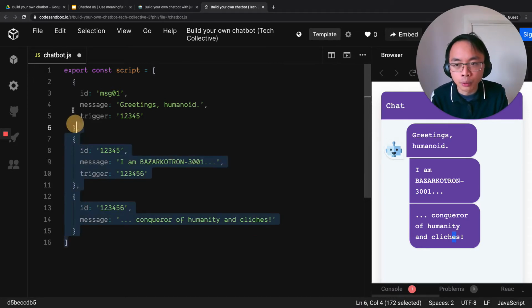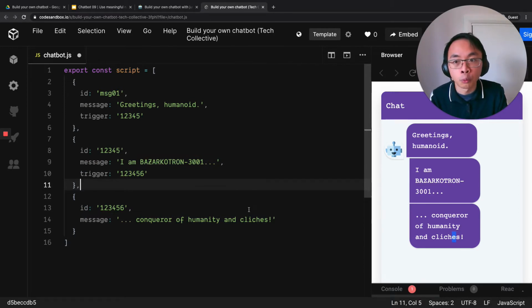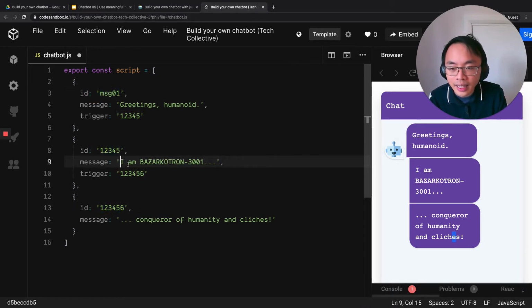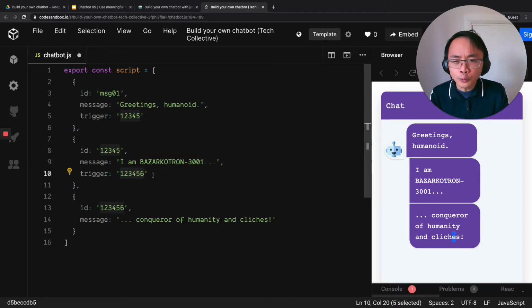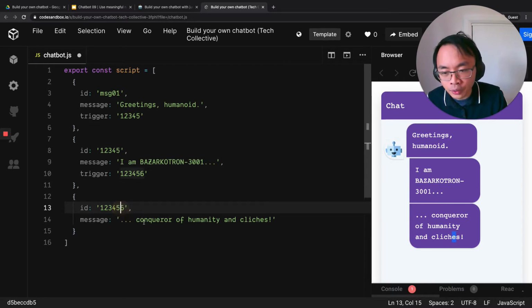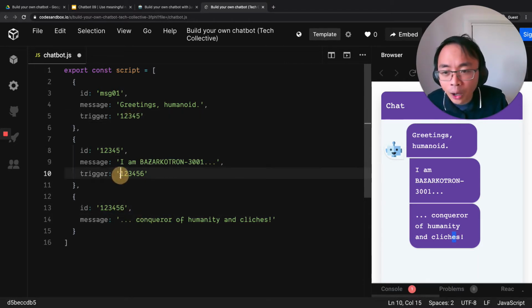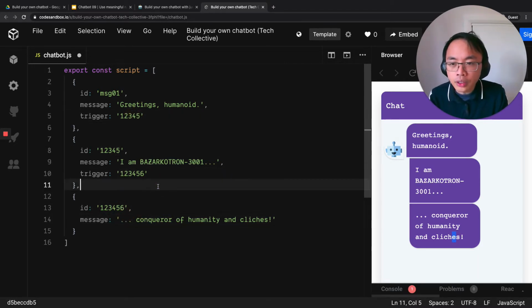And that's manageable when you have a small number of messages, but it becomes increasingly hard as you add more and more messages. And these IDs at the moment, they are like noise. It's hard for me to see how this message, I'm Bizarre from 3001, goes on to 1, 2, 3, 4, 5, 6. I've no idea what that means. So both for the purposes of making it easier to find messages you want to change and also understanding how the messages are linking together, we're going to use descriptive IDs. They should have meaningful names.